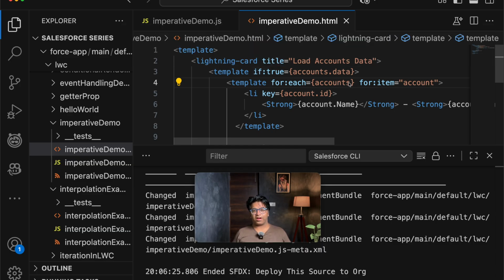So with that, there come two things. One is data, another is error. So we will be destructuring the same in a minute. So in the for each, we also need to add data. So let's save this out.